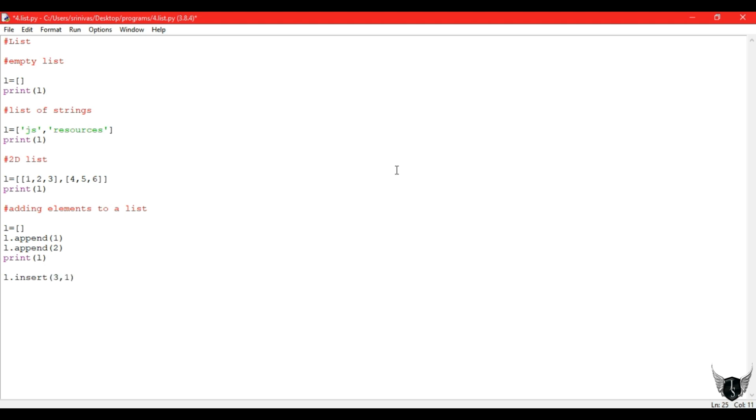And another method is insert. But in insert we must mention the index position. Like now 1 is at the 0th position, 2 is at the first position, and in the third position there is no value. In the second position also there is no value. So 12 will come in the second position. And L dot insert of 0.